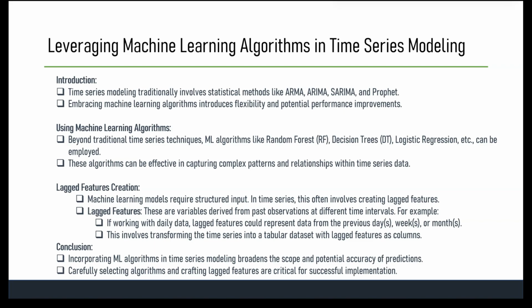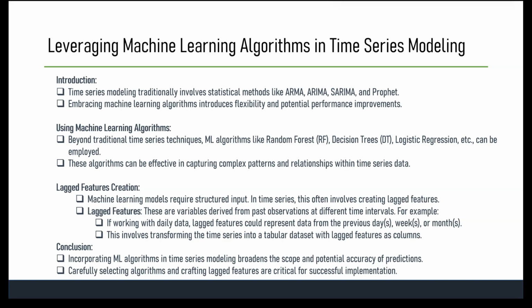For instance, the ARMA model, which is autoregressive moving average, combines the autoregressive AR and moving average MA components to model the time series based on its past values and past errors, like we have discussed in the very first video also. Then we have the ARIMA model, which is autoregressive integrated moving average, which accounts for differencing, integration, to achieve stationarity and then applies ARMA to the differenced series. Then we have the SARIMA model, seasonal ARIMA, which extends ARIMA to handle seasonal patterns in the time series data. So you see, all these already take care of lagged features.